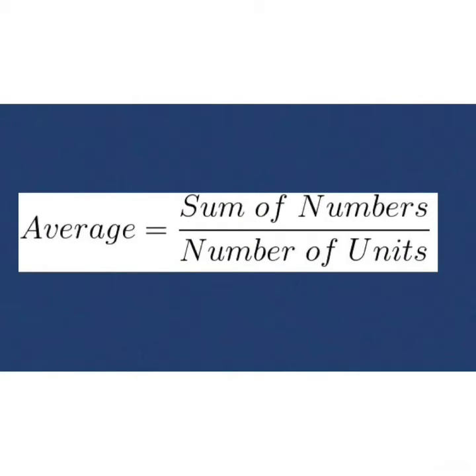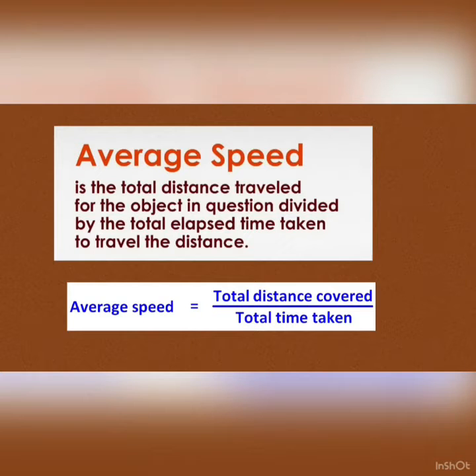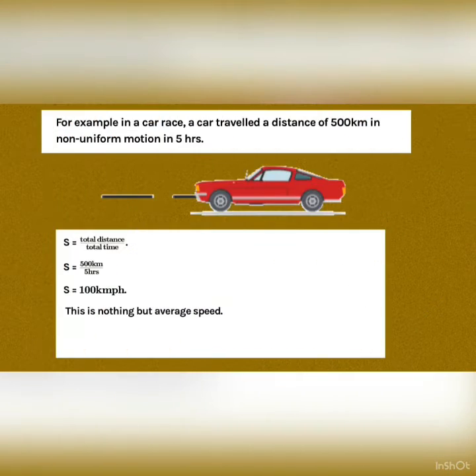The formula for that is the sum of numbers over the number of units. Average speed is defined as the total distance traveled by the object in question divided by the total elapsed time taken to travel the distance. The formula for that is total distance covered over total time taken.